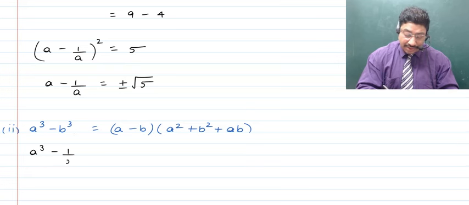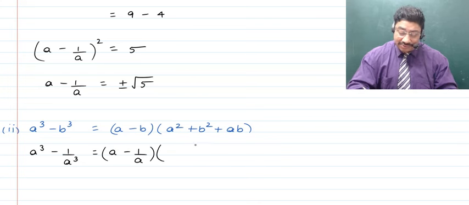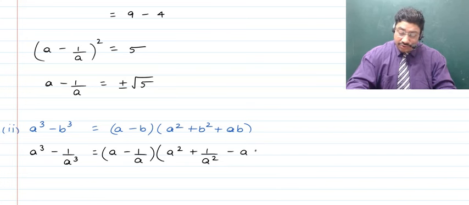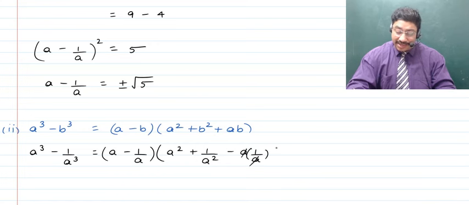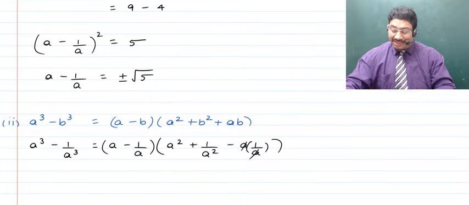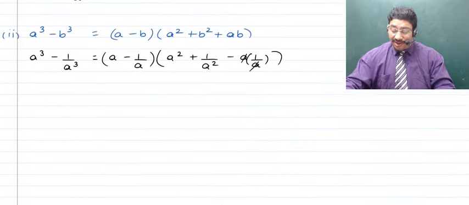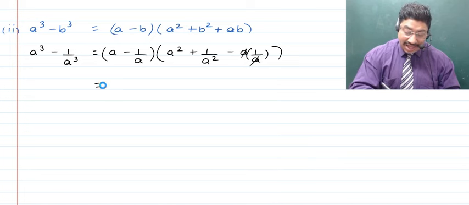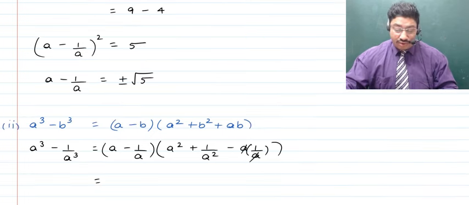So a cube minus 1 upon a cube can then be written as a minus 1 upon a, times of a square plus 1 upon a square, and minus a times 1 upon a. Now here, children, there will be something which is very nice that will happen to you. That is, both of these things will get cancelled, and as far as the simplification is concerned, this will just give you 1, right?